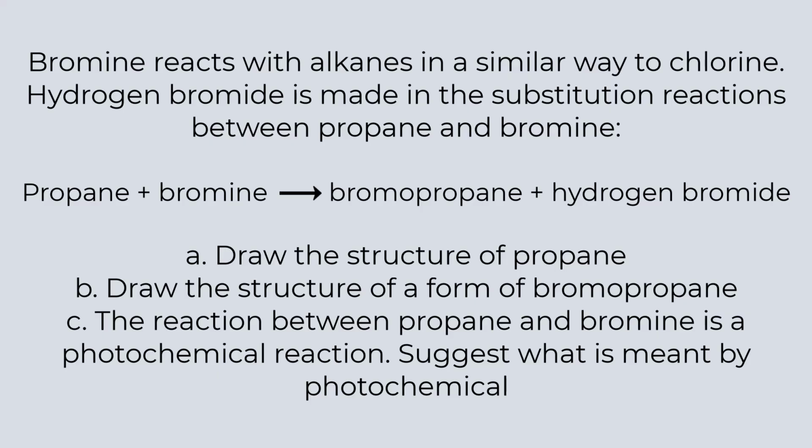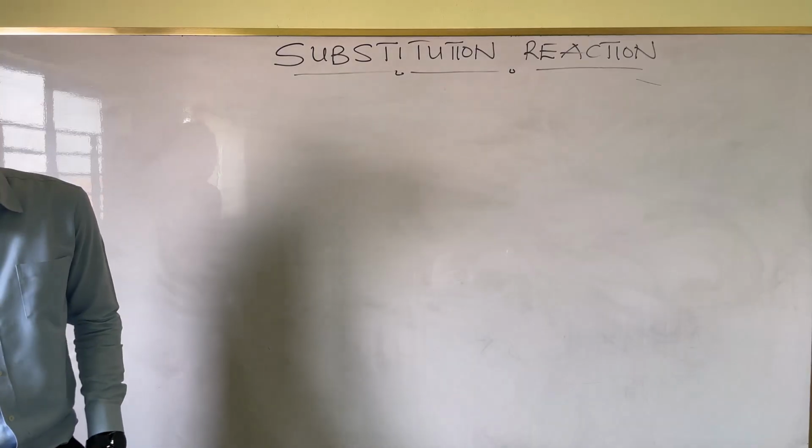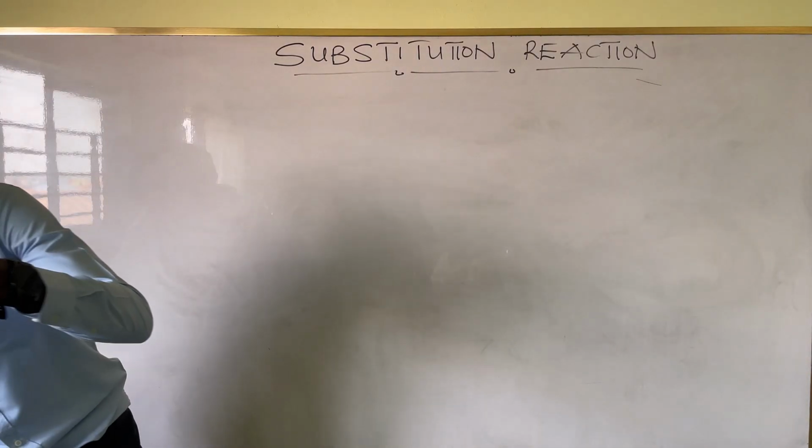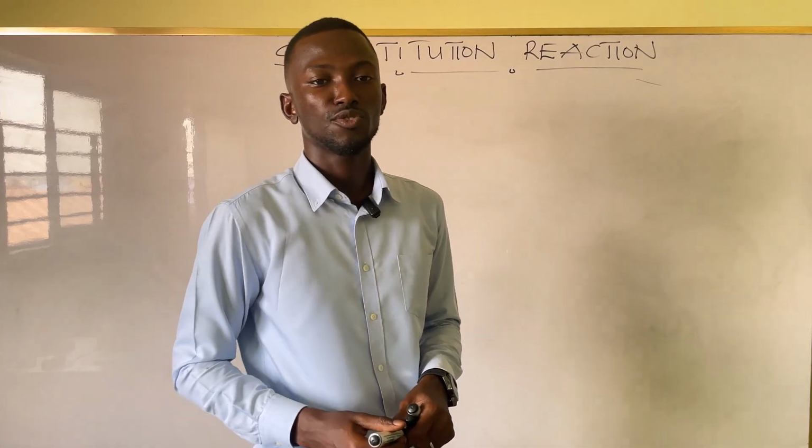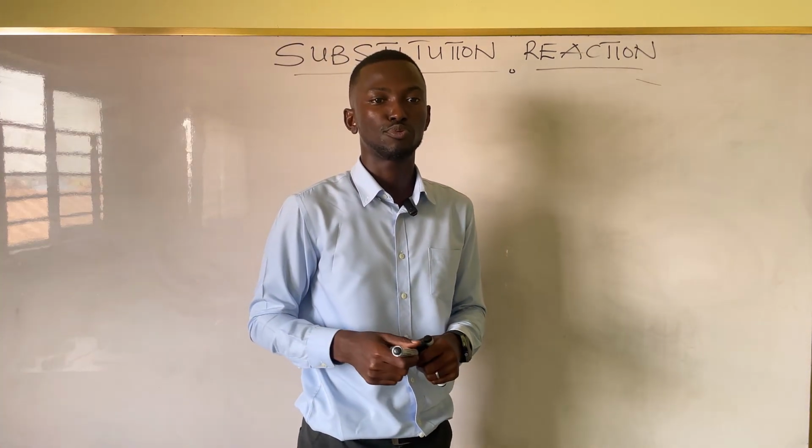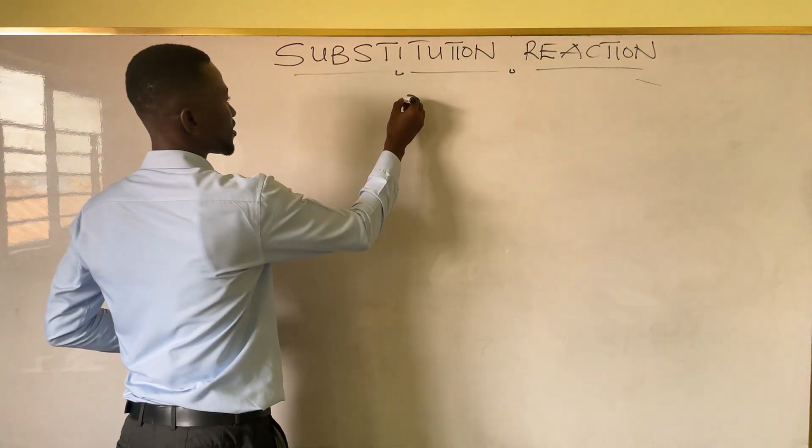Bromine reacts with alkanes in a similar way to chlorine. Hydrogen bromide is made in the substitution reaction between propane and bromine. Propane plus bromine gives bromopropane plus hydrogen bromide. A. Draw the structure of propane. So our first question is to draw the structure of what? Propane.